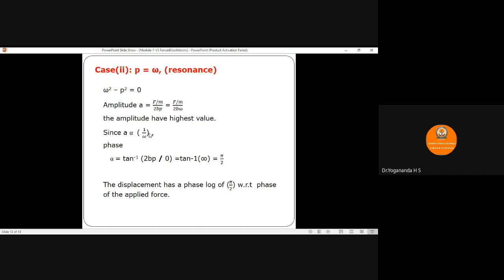Then what happens to the phase term? How is that phase related to the applied periodic force? Substitute this condition in the phase equation. We have alpha equals tan inverse of 2BP divided by omega square minus p square. The value of omega square minus p square becomes 0. You'll get alpha equals tan inverse of infinity, or alpha equals pi by 2. What is the meaning of alpha equals pi by 2? The physical meaning is that the displacement has a phase lag of 90 degrees, or pi by 2, with respect to the phase of the applied periodic force.